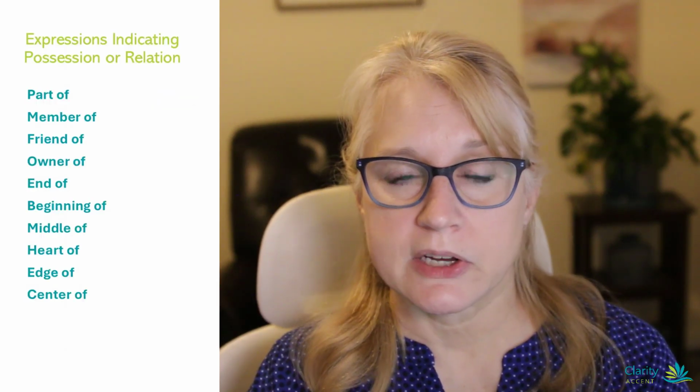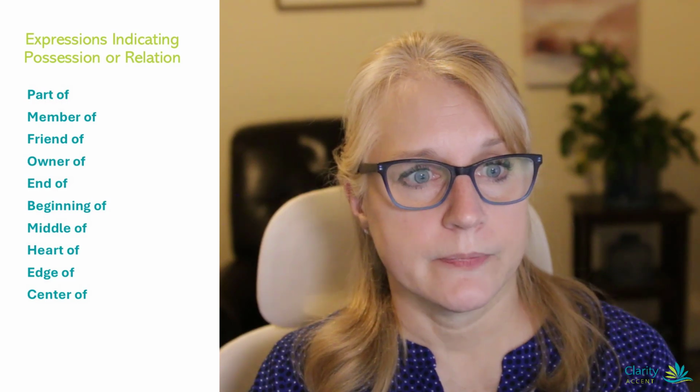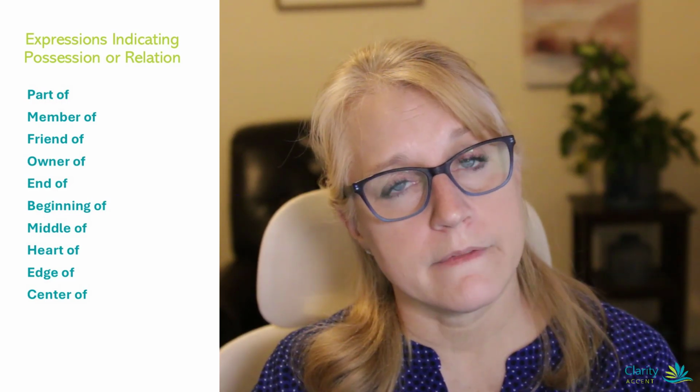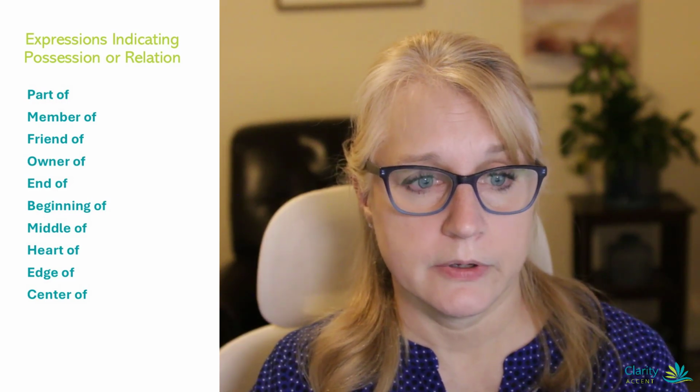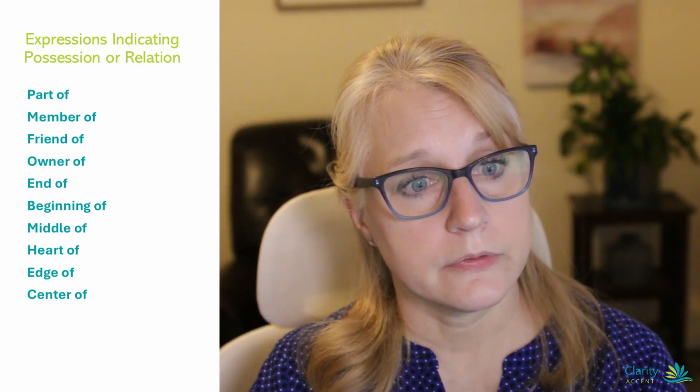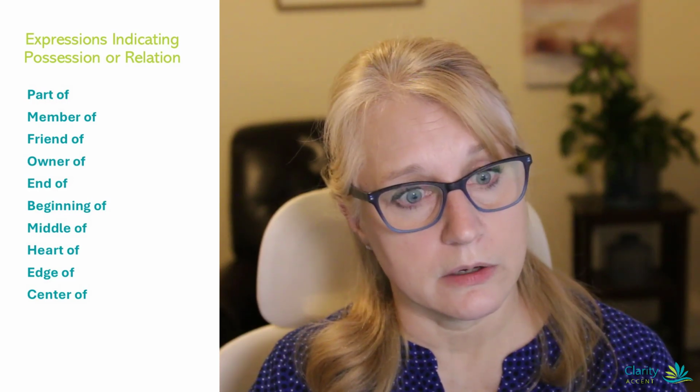Today we're going to talk about the preposition of, O-F. It's spelled with an F on the end, but we pronounce it with a V sound, so of. It can be used to indicate possession or relation, such as part of, member of, friend of, owner of, end of, beginning of, middle of, heart of, edge of, and center of.